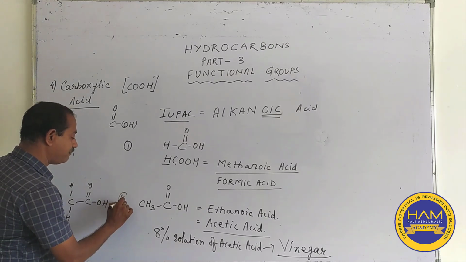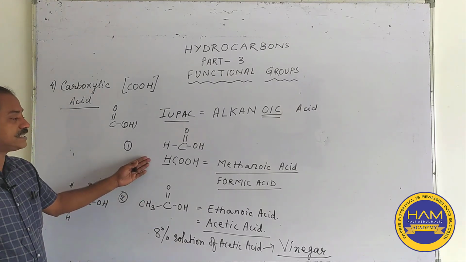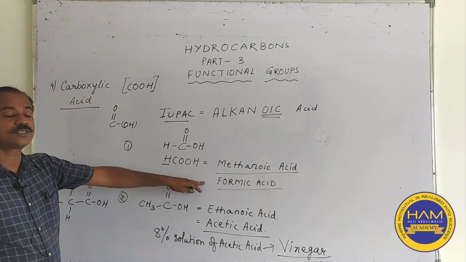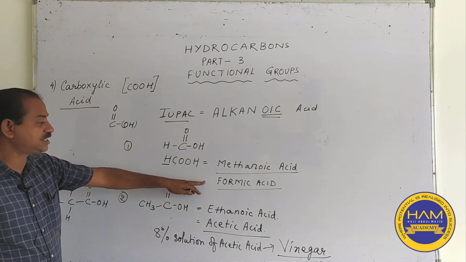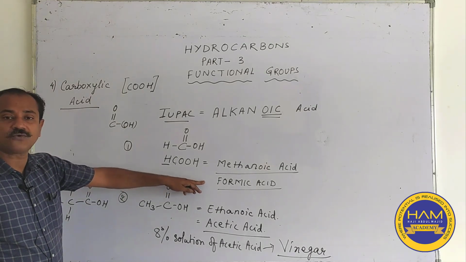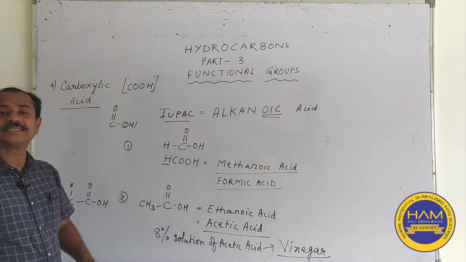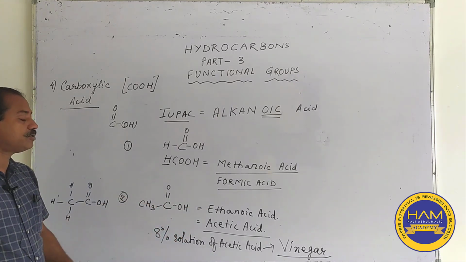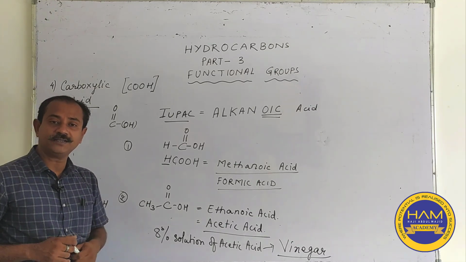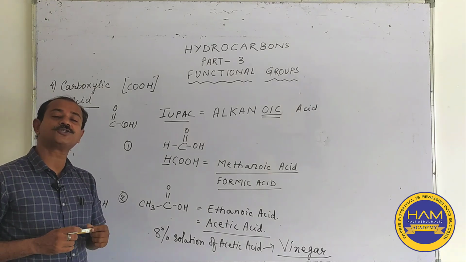This is the second example which we have taken. First example, methanoic acid, the common name is also known as formic acid, as it is derived from the stings of red ants or bees, and the second, ethanoic acid, is also known as acetic acid. An 8% solution of acetic acid is known as vinegar, and when it freezes it is also known as glacial acetic acid.